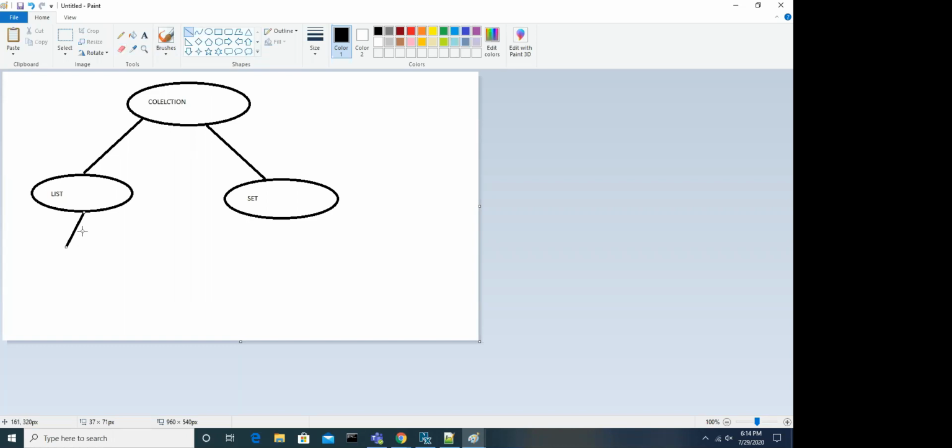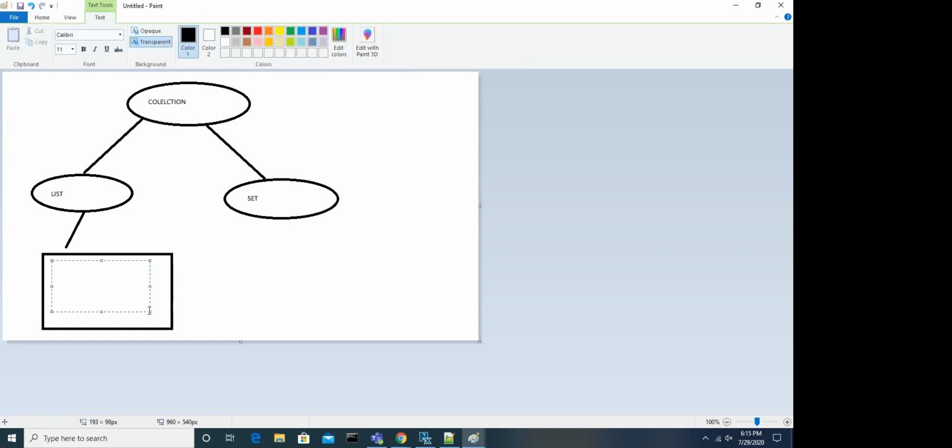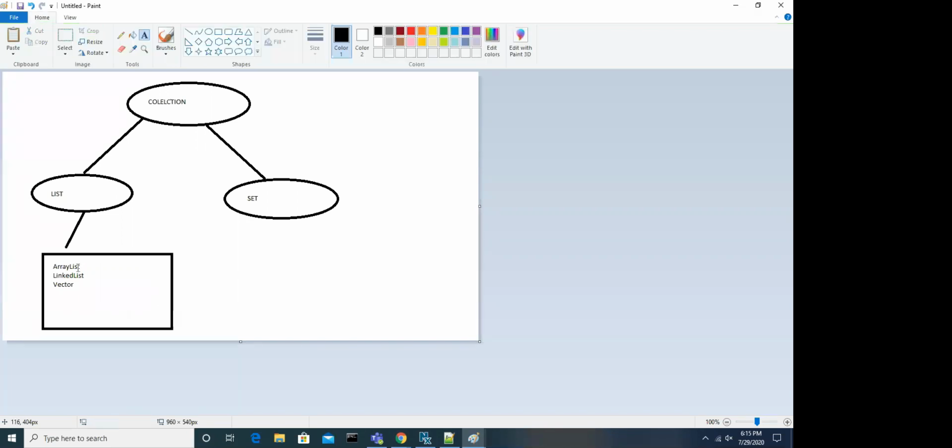For each interface, there are already declared classes. I mean, they have already implemented the classes. You don't need to implement them; I'm just trying to explain the architecture. Let me list out all the implemented classes of the list interface: that is ArrayList, LinkedList, and Vector. These are the implemented classes, and we'll talk about them individually.